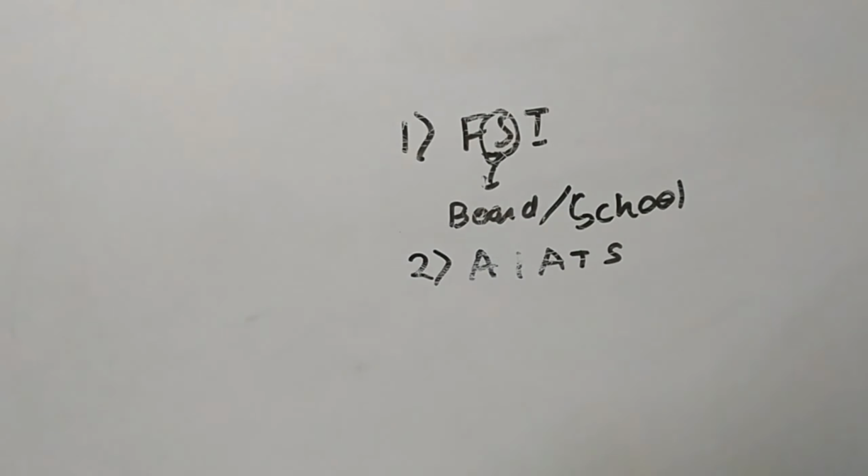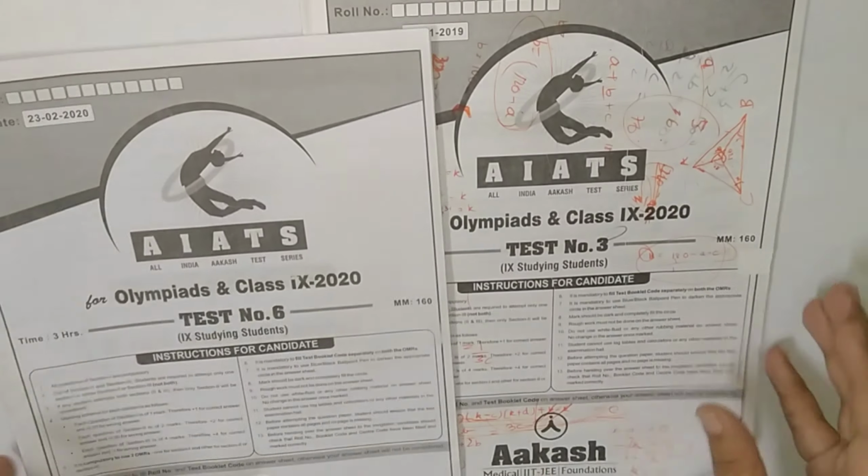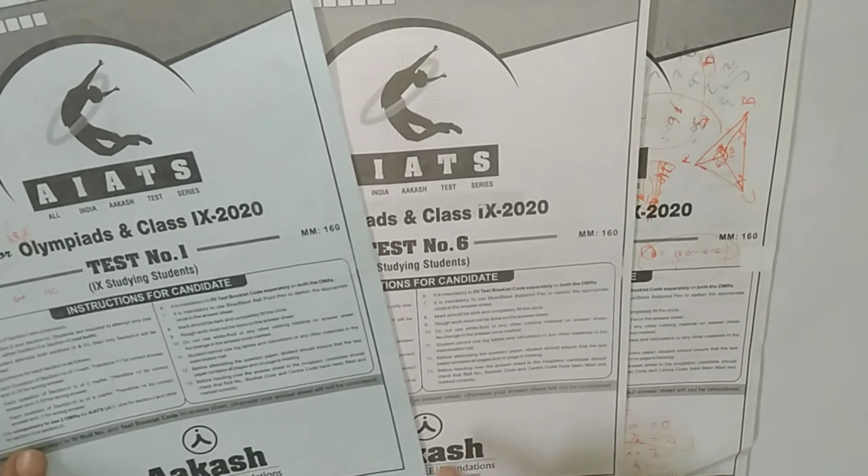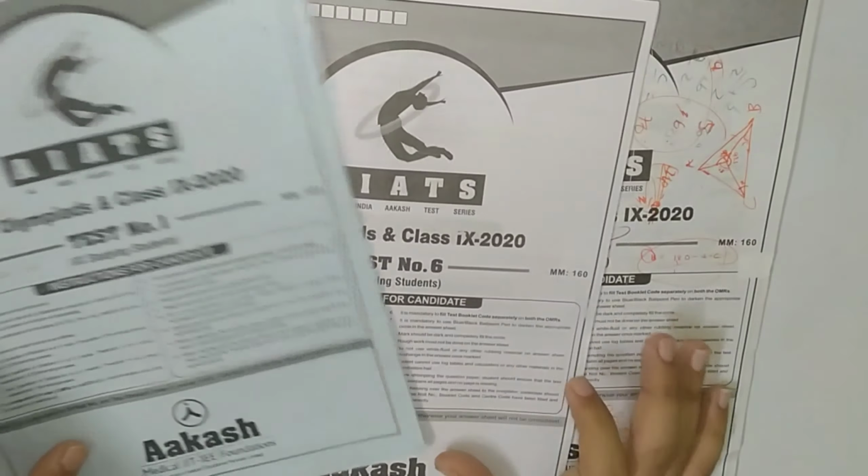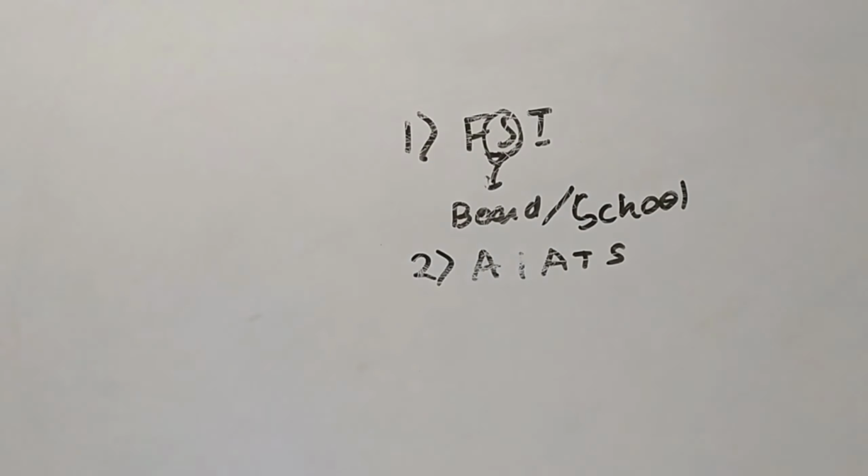Okay, you can see. So now there are around 6. Okay, I will show one more. This is 1, this is 3, this is 6, like many more. Okay, and this